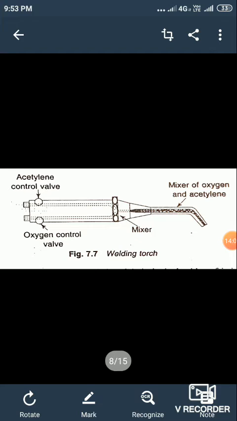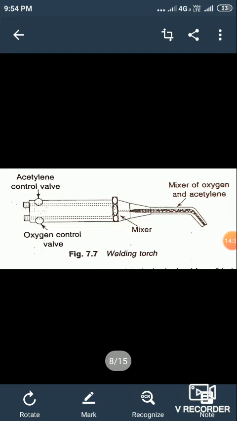Precisely, the working of gas welding or oxyacetylene gas welding can be explained as initially the acetylene is supplied and it is ignited with a friction spark lighter. Okay, at the initial stage, the acetylene uses the atmospheric air for the production of flame.